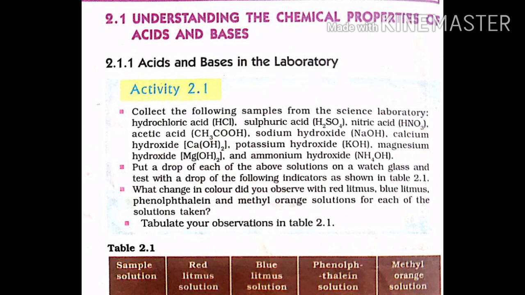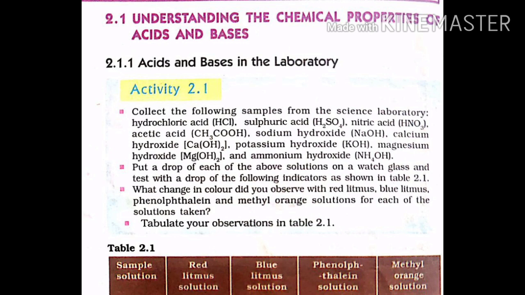Chemical properties of acids and bases. Let us learn the change of acids and bases with different indicators. For that, you collect the following samples: hydrochloric acid, sulfuric acid, nitric acid, acetic acid, sodium hydroxide, calcium hydroxide, potassium hydroxide, magnesium hydroxide, and ammonium hydroxide. Activity 2.1 explains these things.